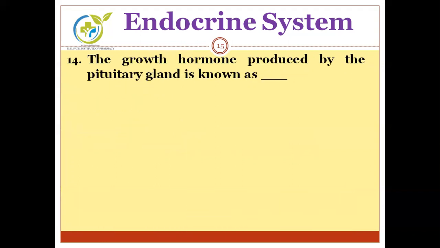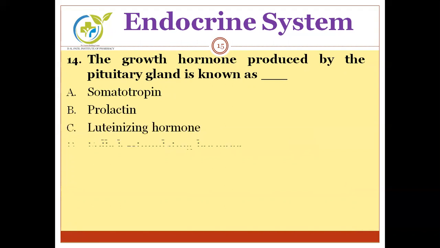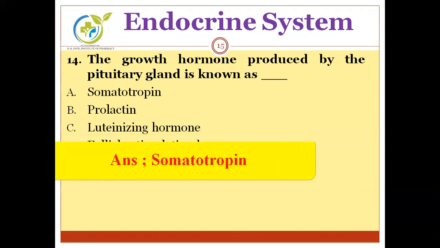Moving to the next question. The growth hormone produced by the pituitary gland is known as, options are somatotropin, prolactin, luteinizing hormone, follicle stimulating hormone. So the other name for growth hormone is somatotropin.